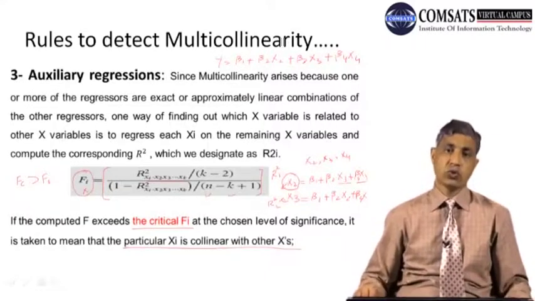Now I would like to wind up the discussion and give you the summary, and we will keep on discussing the problems of the regression model over the next lectures. So this was the first problem of the regression. We started the discussion from R square and adjusted R square.